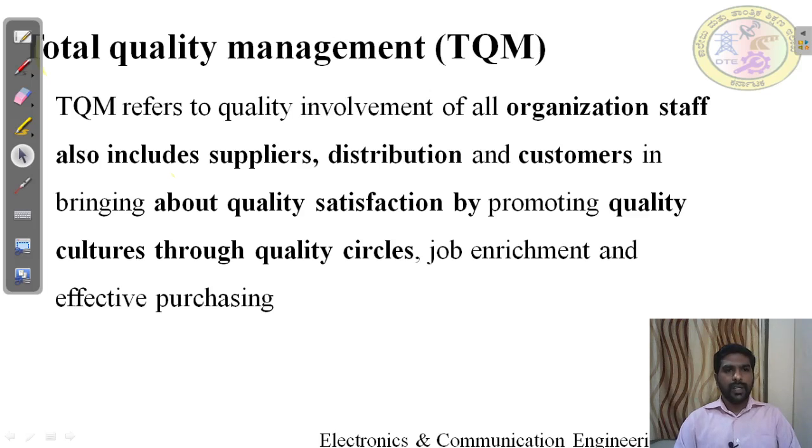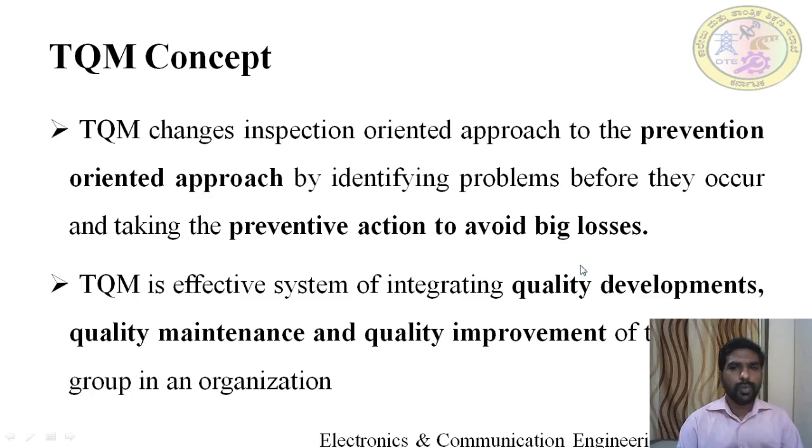TQM changes the inspection-oriented approach into a prevention-oriented approach. In a previous video, I explained inspection. What is meant by inspection? Inspection finds out defects in the product. Once the product has been manufactured, it undergoes some testing. In that testing, there are different types of inspection; I have told there are 7 different types. They may undergo any one inspection and find out if there is any defect. Inspection separates the bad product from the good product. A bad product has to undergo rework or be rejected. A good product will go for sale or reach the customer.